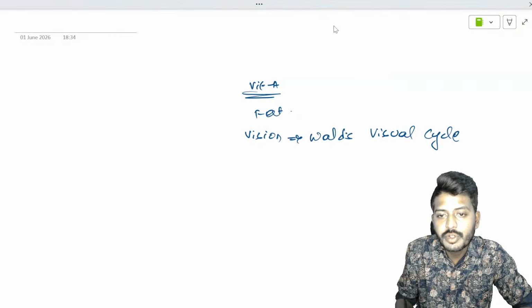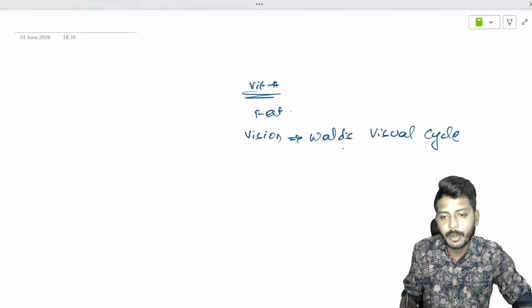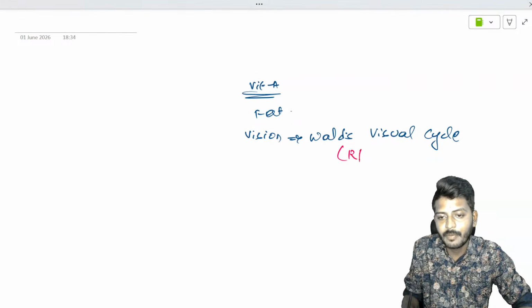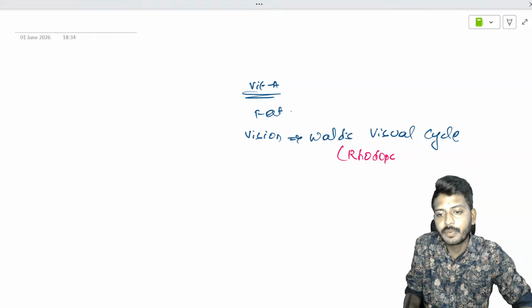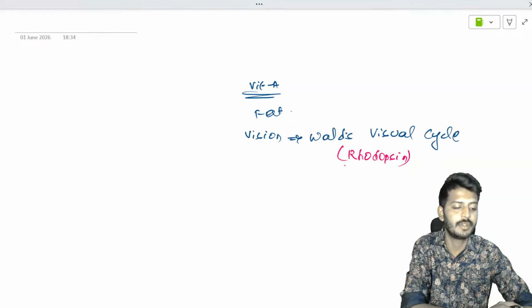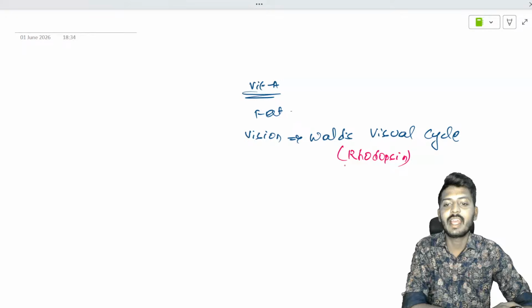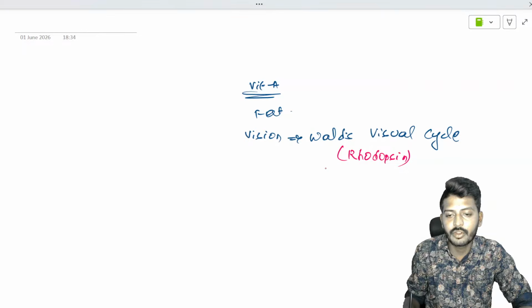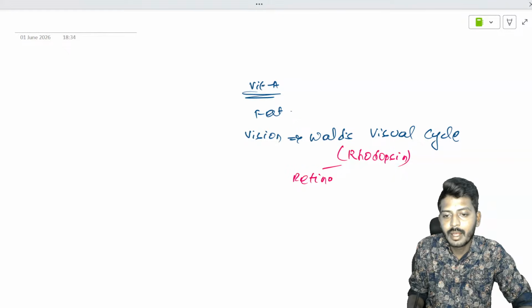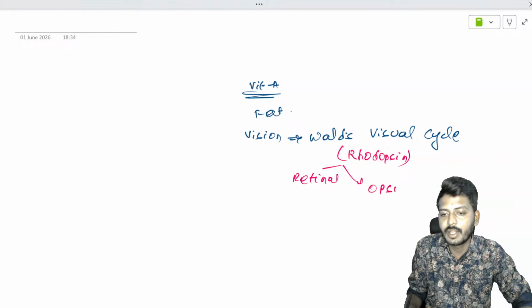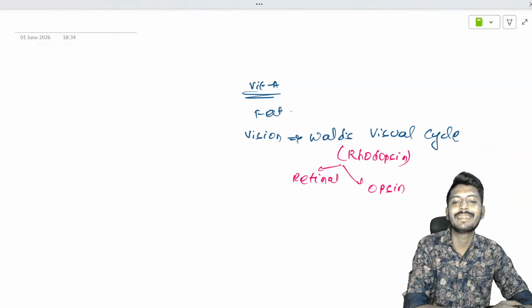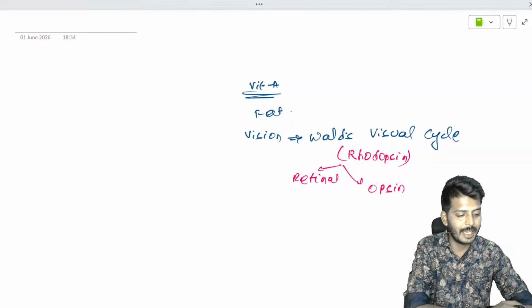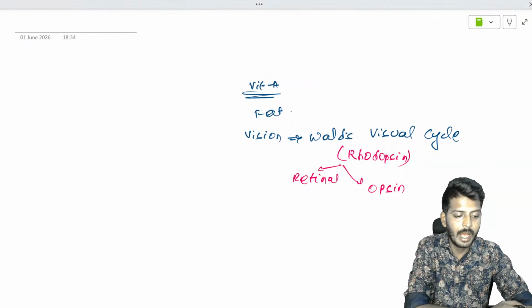The most important component of Wald's visual cycle is a substance called rhodopsin. What is the name of the substance? Rhodopsin. Rhodopsin is a type of conjugate protein, which is made out of retinal and also one more protein called opsin. Okay, retinal and opsin together form rhodopsin. This rhodopsin plays a role in Wald's visual cycle. This is an important key concept which can be asked.